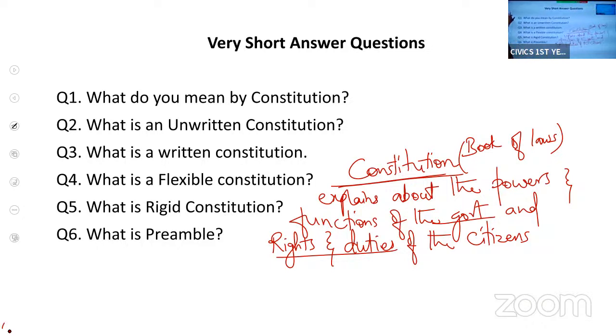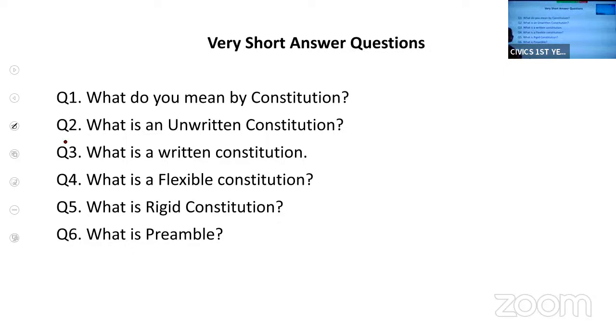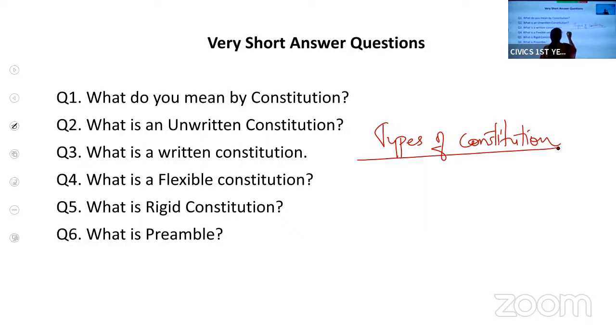So let us see what are the different types of constitution. Every independent country will have its own constitution. So let us see the types of constitution, or classification also we can say. Basically the constitutions are of two types.